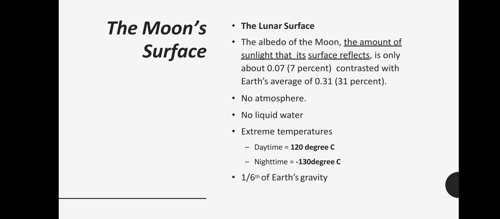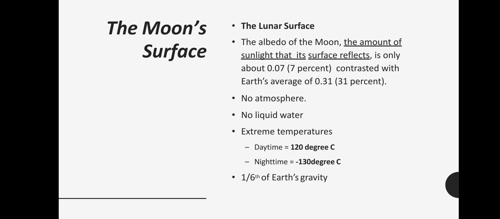The Moon's surface. When the sun's light reaches the Moon's surface, it also bounces back some of the light. The amount of sunlight that the surface of the Moon reflects is only 7%, contrasted with the Earth's average, which is 31%.